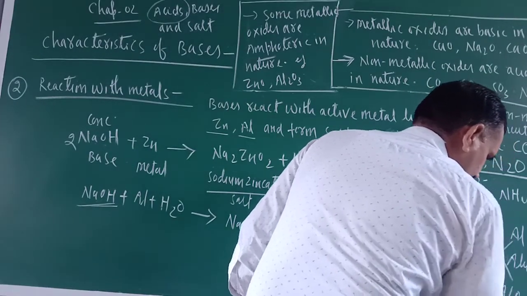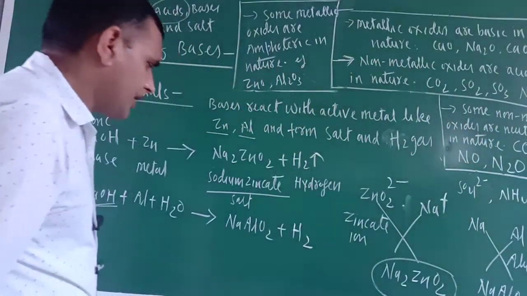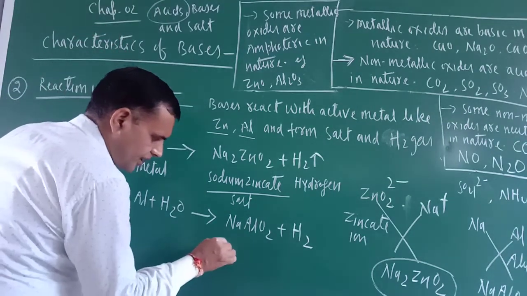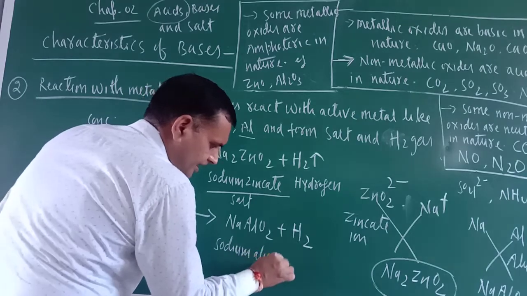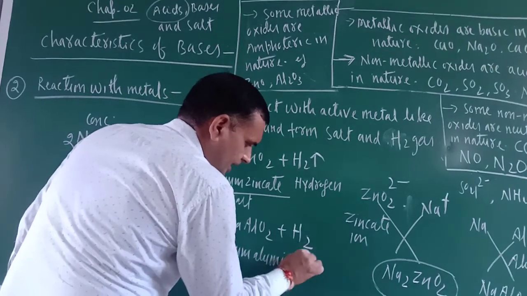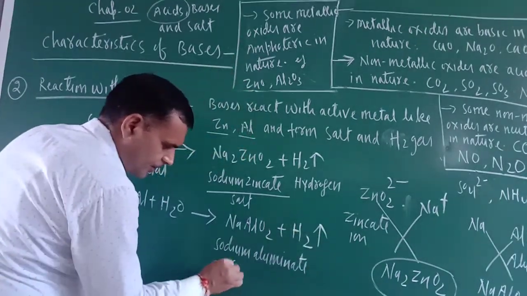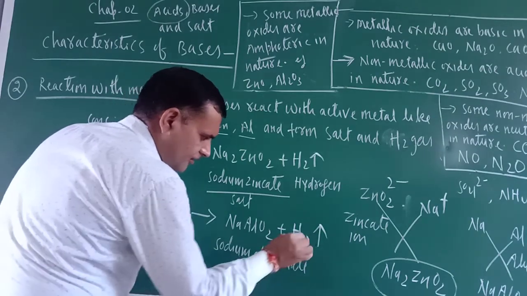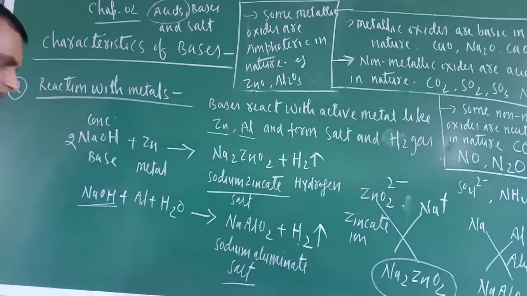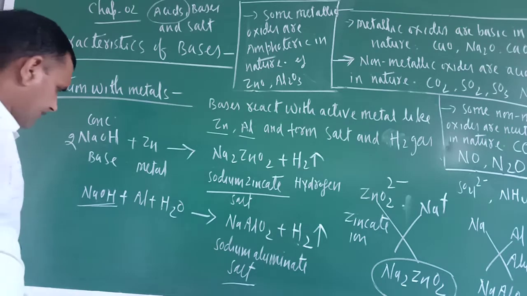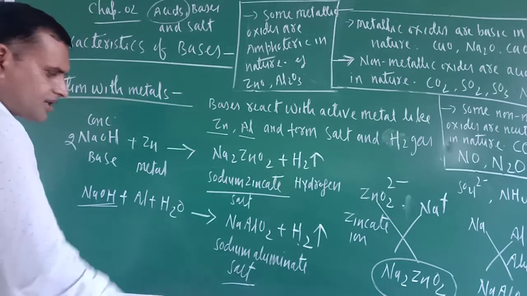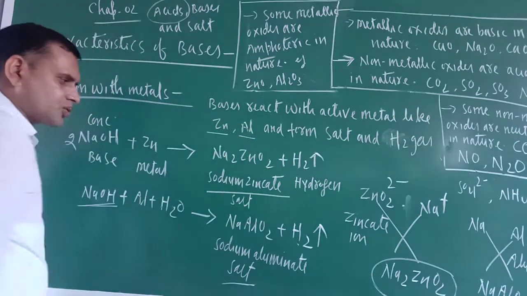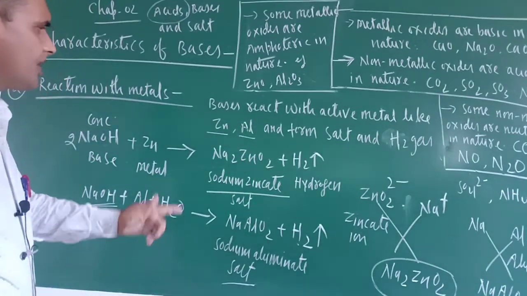NaAlO2. What is the name of this one? Sodium aluminate. And here, hydrogen. What is this one? This is salt. What is this one? Hydrogen. Okay, now check whether everything is balanced or not. The reaction is balanced. So this is salt only: sodium zincate and sodium aluminate.